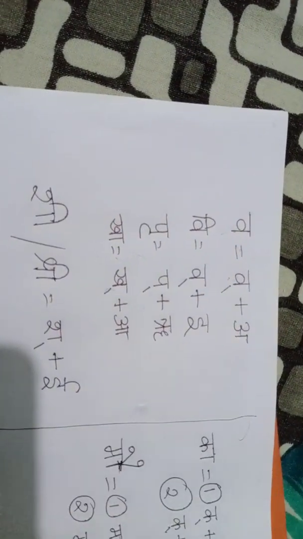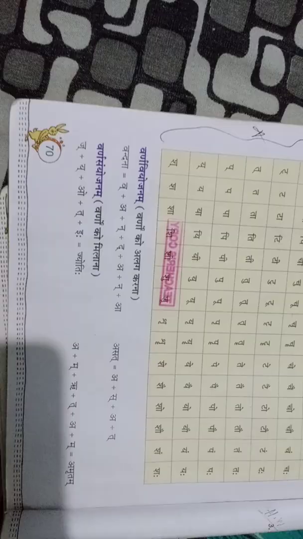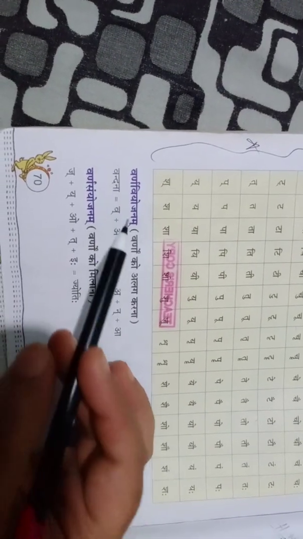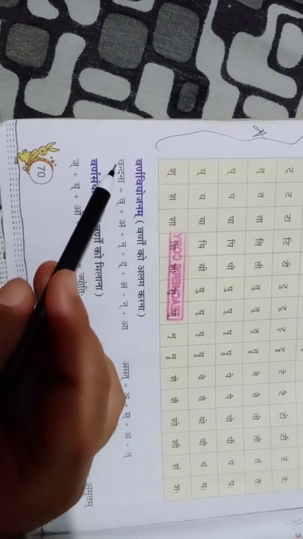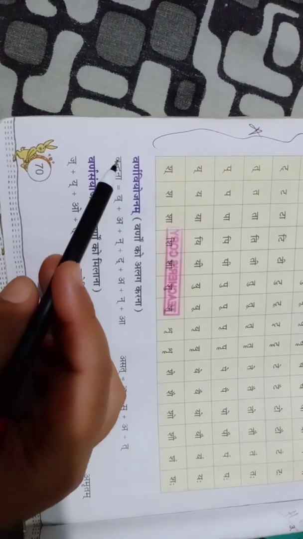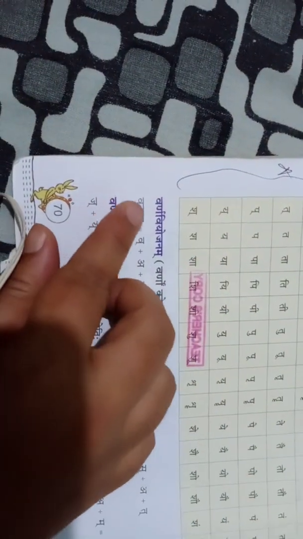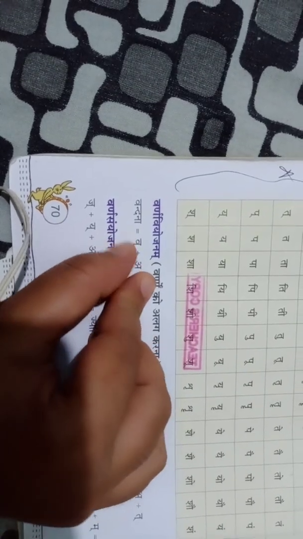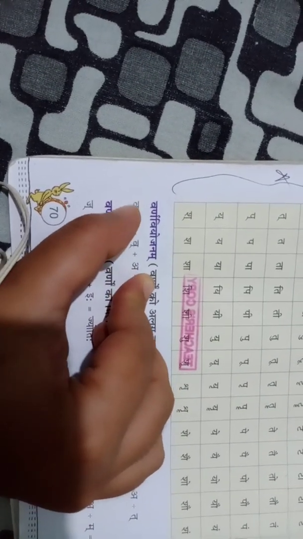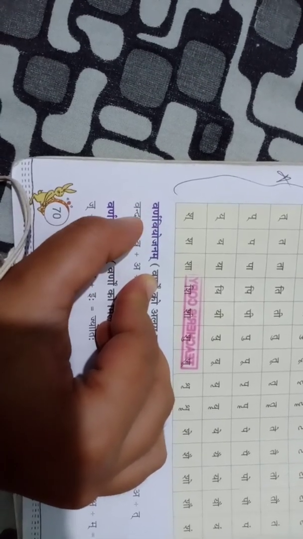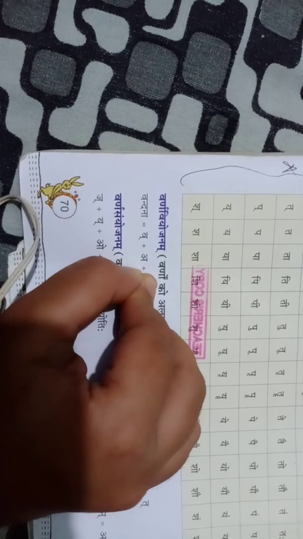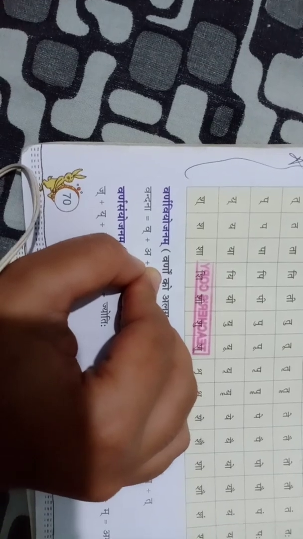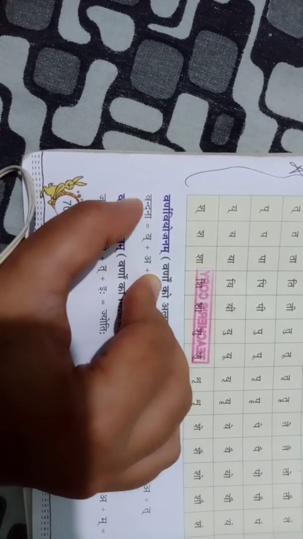Now come back to your book, page number 70. Now see your book. Borno biyojanam, that means you have to disjoin the letter. What is written? Bandana. First, you have to do it one by one. Very easy. First letter, what is there? Bo plus o, bo. Then the second letter. Before going to the second letter, you have to give one more plus. Then the second letter is no, do together.